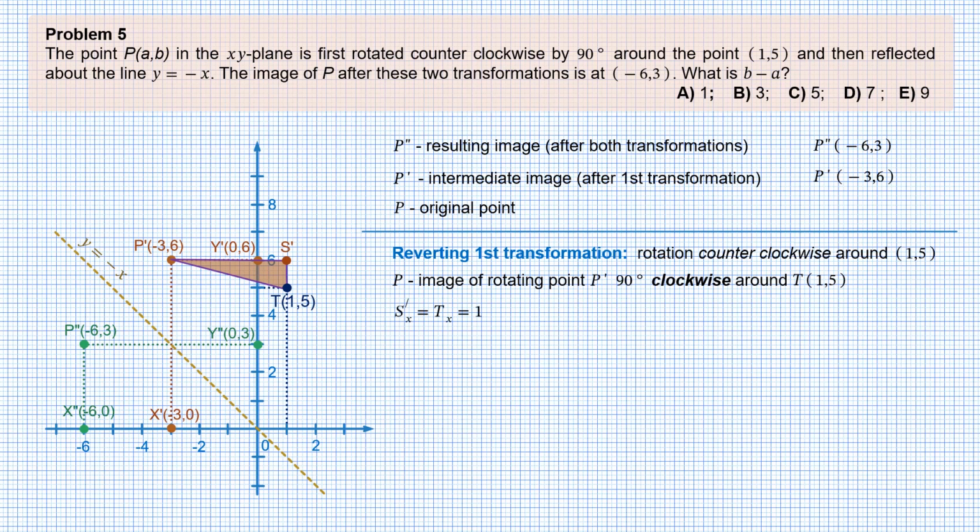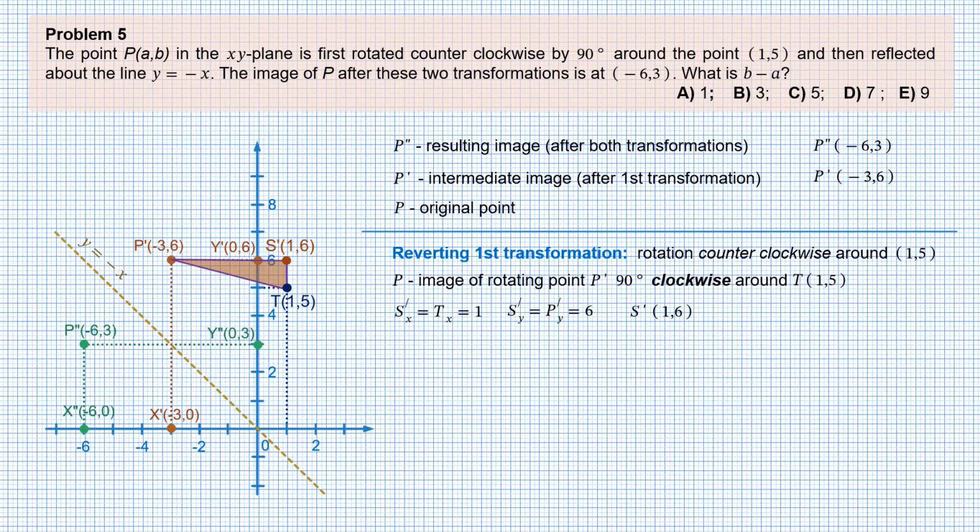Therefore, the x-coordinate of S prime is the same as the x-coordinate of T, which is 1. S prime P prime is a horizontal segment. Therefore, the y-coordinate of S prime equals the y-coordinate of P prime, which is 6. So we know that the coordinates of S prime are 1 and 6.